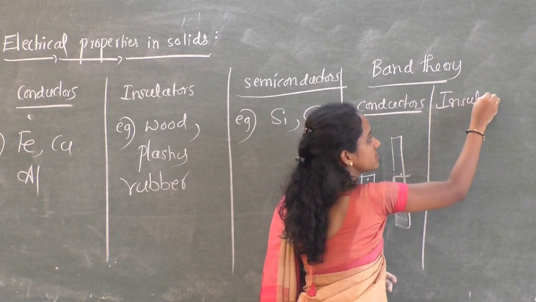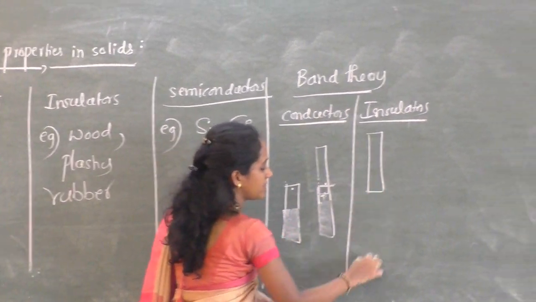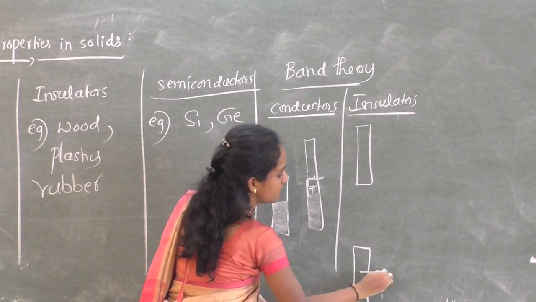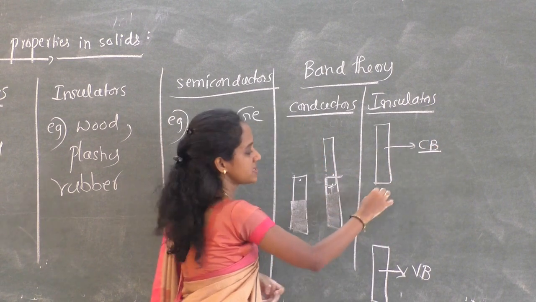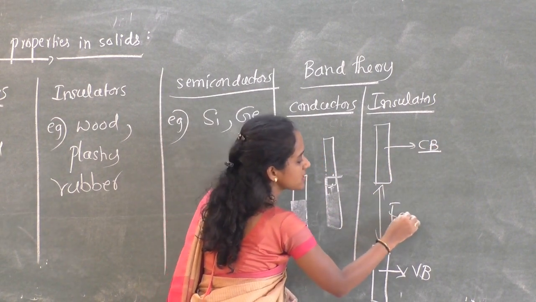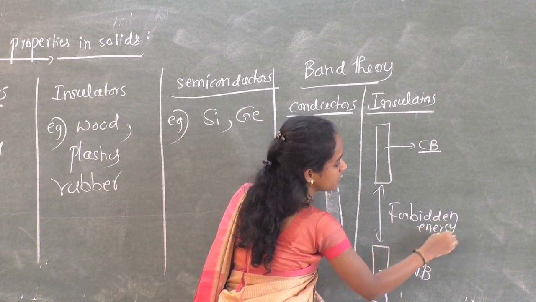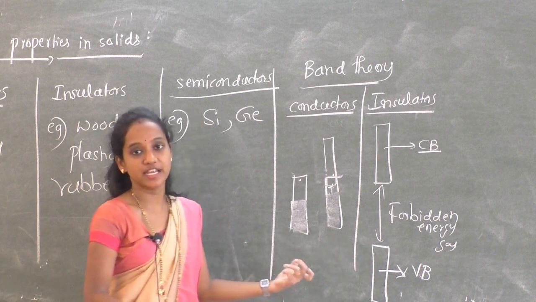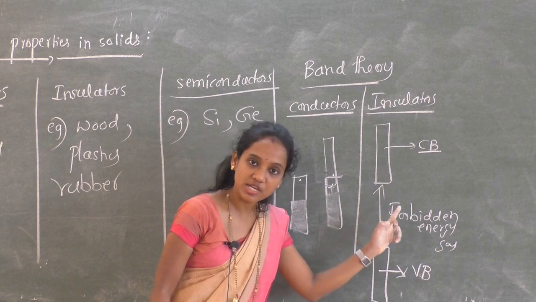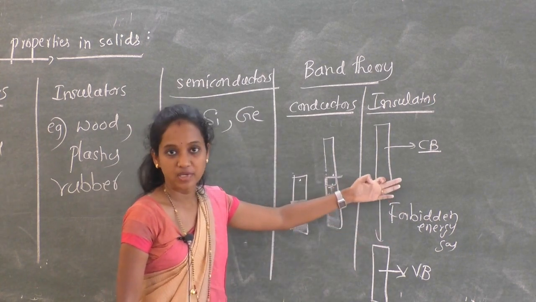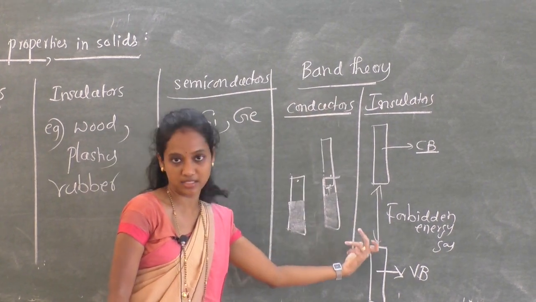Whereas in case of insulators, there is a large gap between the valence band and the conduction band, which is known as the forbidden energy gap. Hence electrons cannot jump. Therefore, it does not conduct any electricity. In terms of band theory, we can also explain like this.